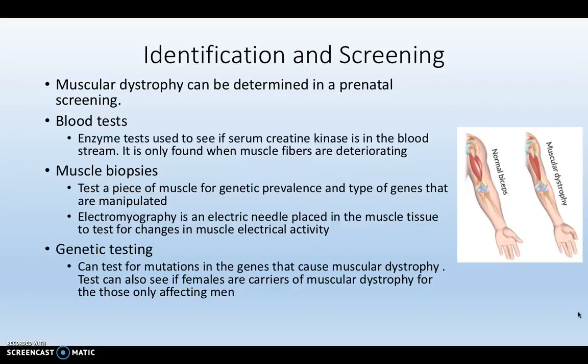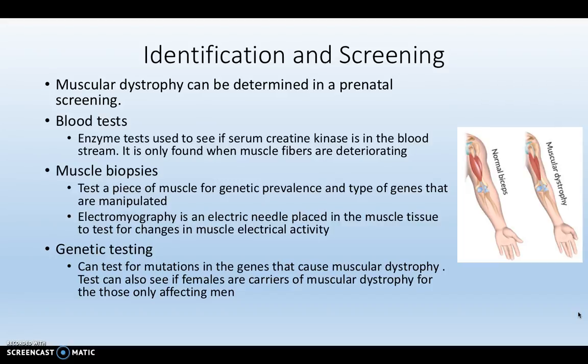There are lots of ways to screen for muscular dystrophy. One is being screened in prenatal screenings. Others are blood tests to test for the enzyme serum creatine kinase that is found in muscle fibers that are deteriorating. Muscle biopsies can be done to test for genetic prevalence and what gene is being manipulated. Electromyography is an electric needle placed in the muscle to test for electrical changes in the muscle. There's also genetic testing that can be done to test for the manipulated genes in muscular dystrophy.